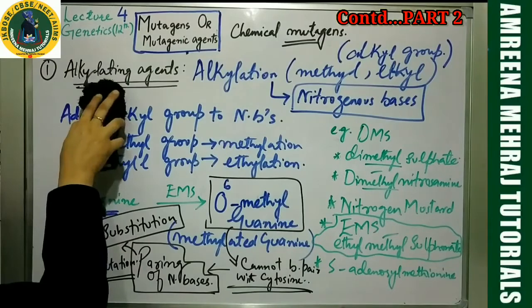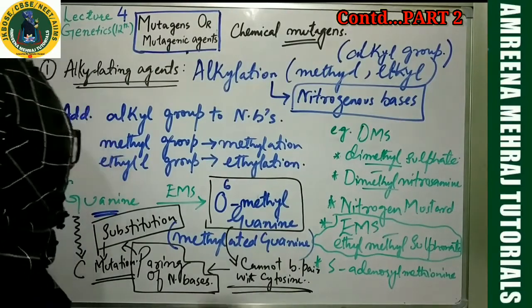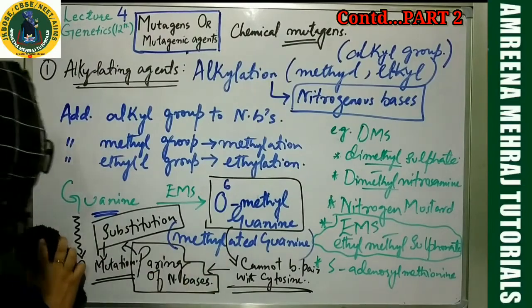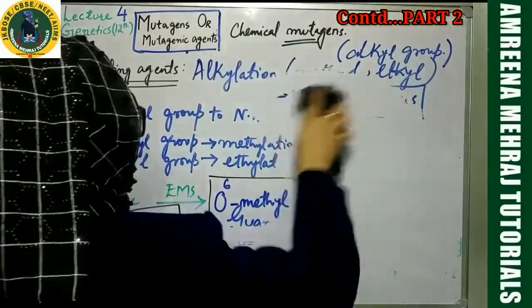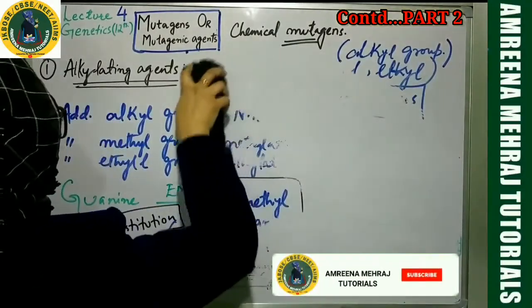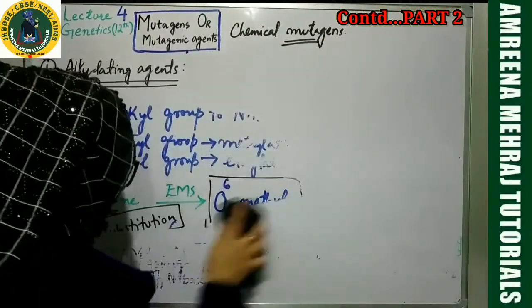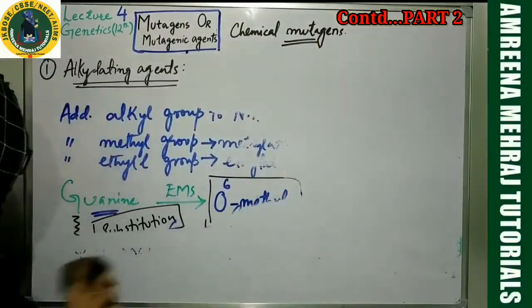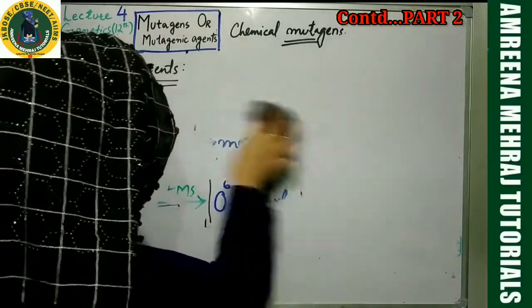Okay, this was about alkylating agents. Now we need to go to, let us say for example, the deaminating agents. Let's take deaminating agents. Can you recollect from your notebook, if you are copying along with me, one example of a deaminating agent I have given you earlier? Just five minutes before I gave you, I think less than five minutes. It didn't take me five minutes to complete this.